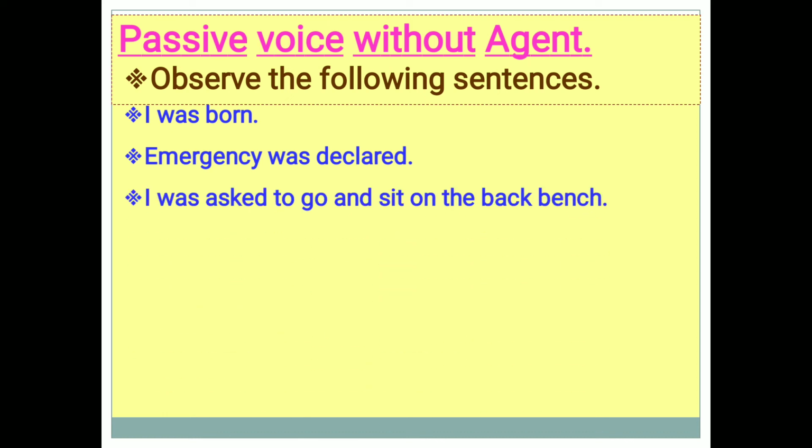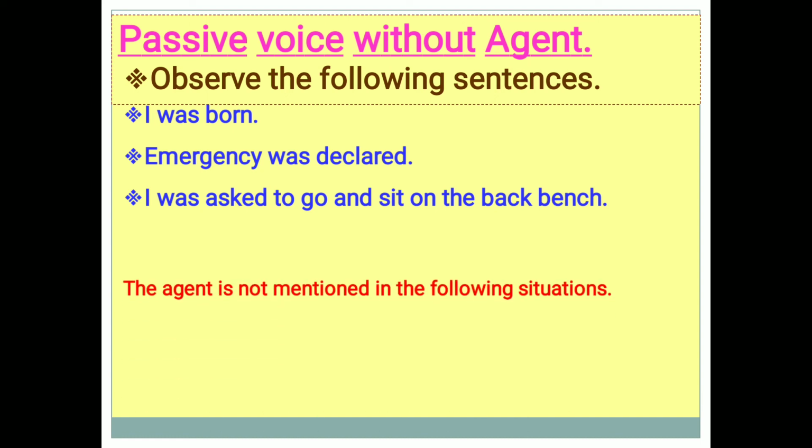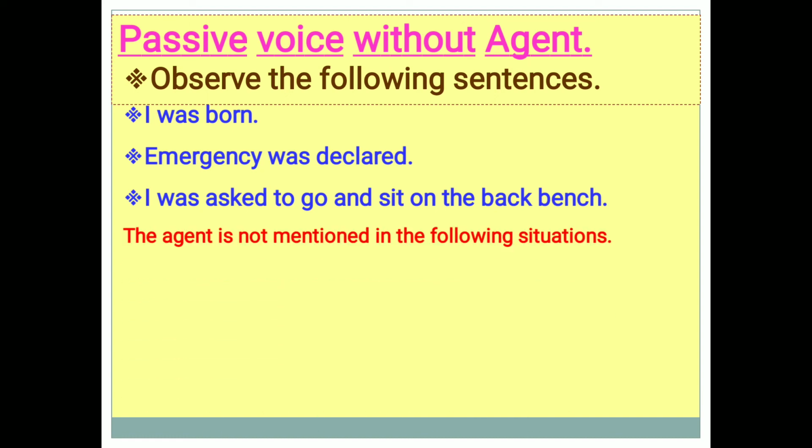I was asked to go and sit on the back bench. What did you observe in these sentences? In the given sentences, the action is more important than the doer. Here there is no agent. The agent is not mentioned in the above situations.